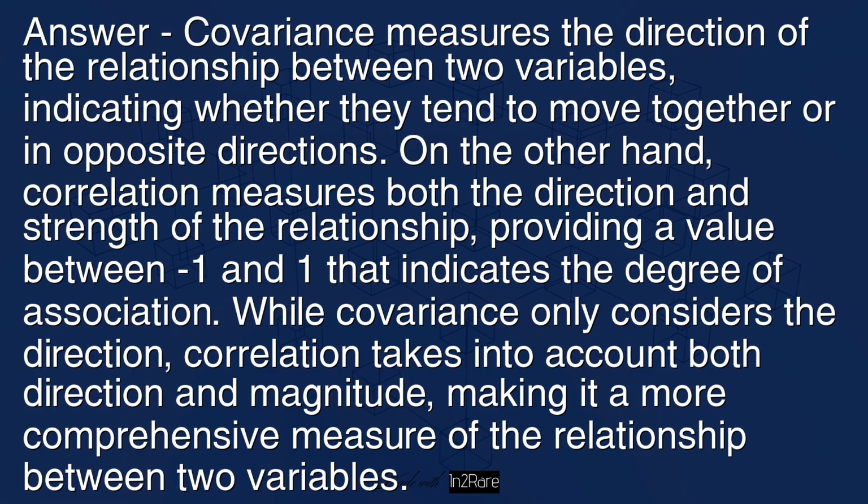While covariance only considers the direction, correlation takes into account both direction and magnitude, making it a more comprehensive measure of the relationship between two variables.